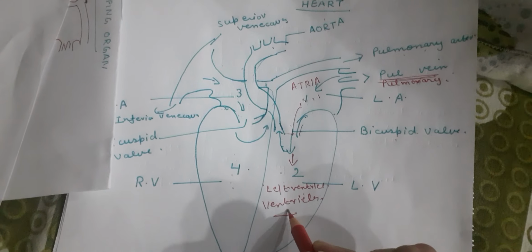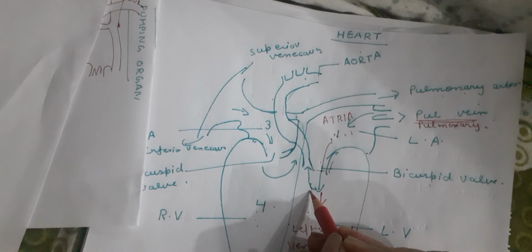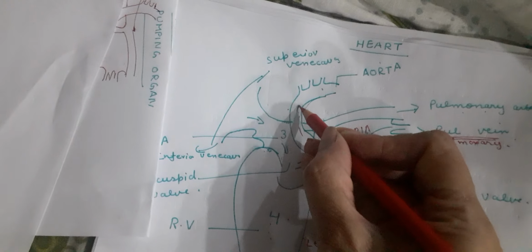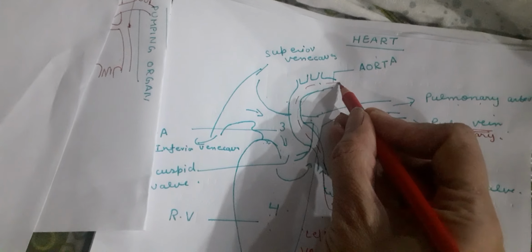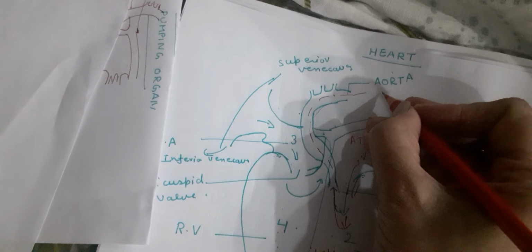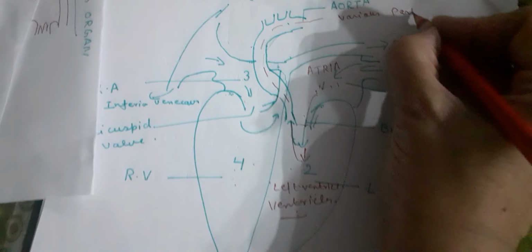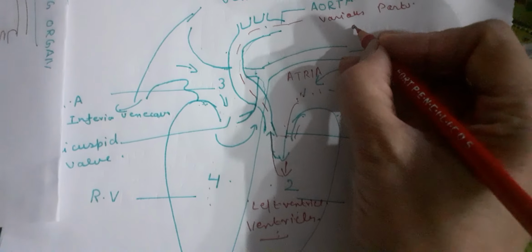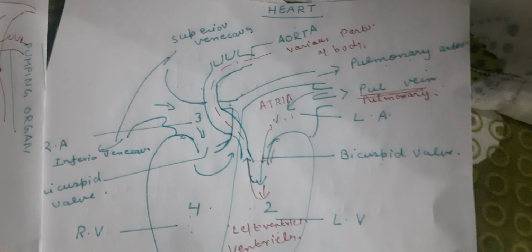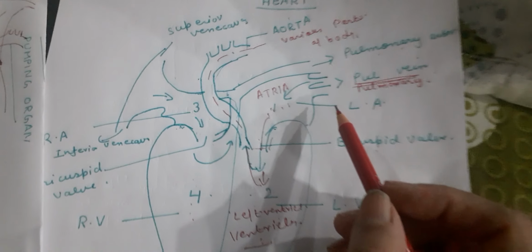From the left ventricle, the blood goes to the aorta, and from the aorta it goes to various parts of the body. Is it clear? Once again I am repeating.